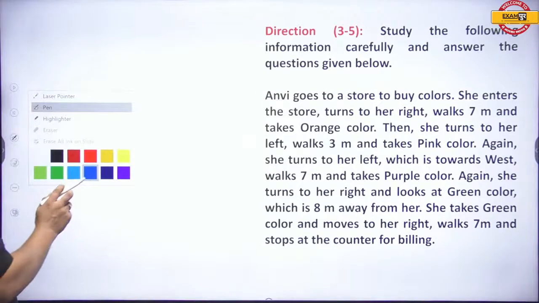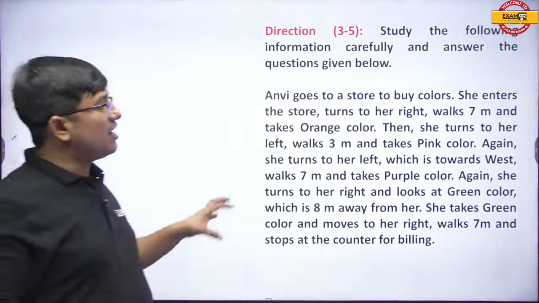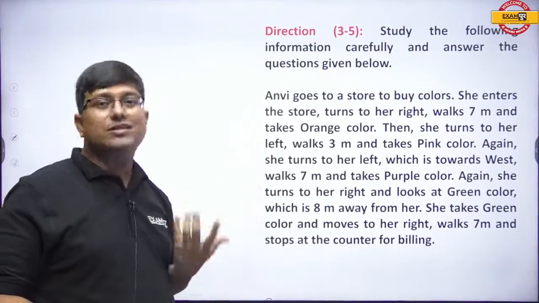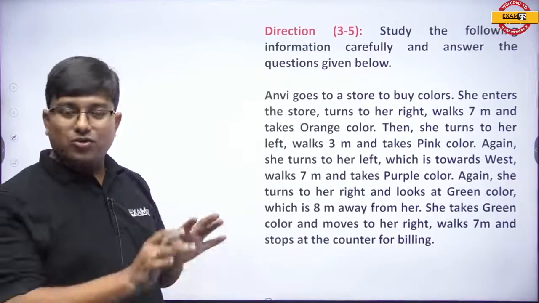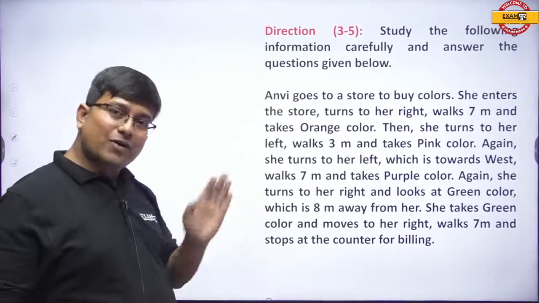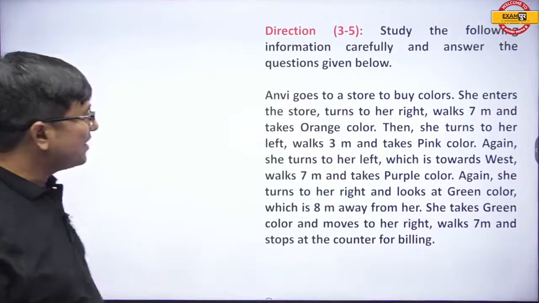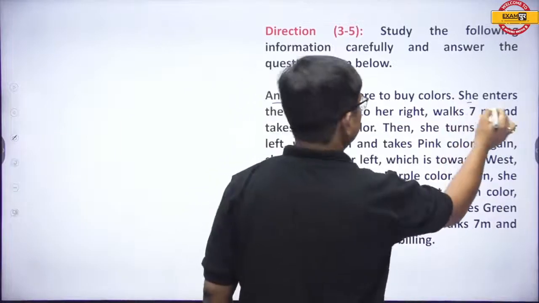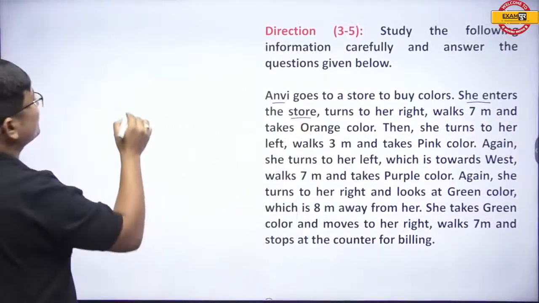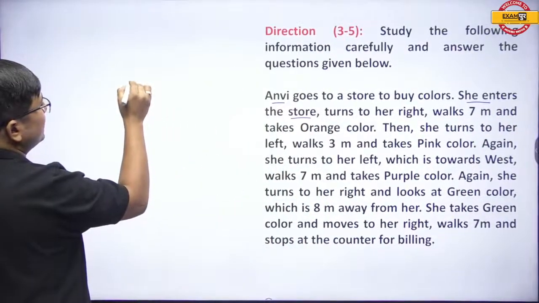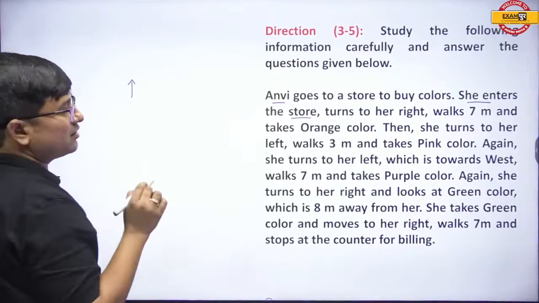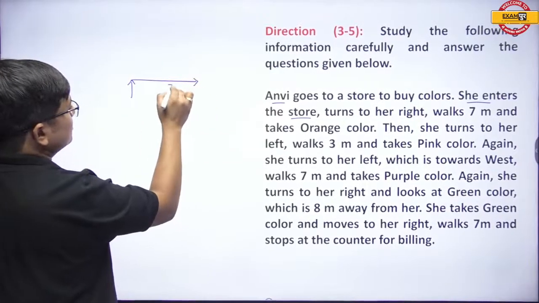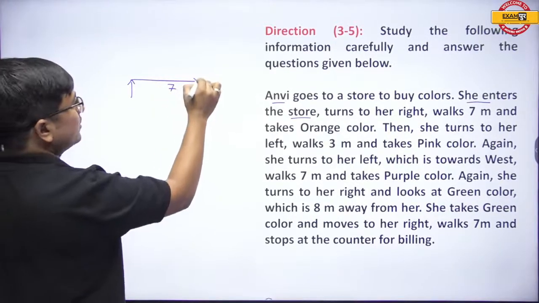Now see, my dear students, in the beginning it is not mentioned in which direction Anvi is moving. So do not worry, let us allow her to move in any particular direction. Anvi goes to the store to buy colors, and now she enters the store. Suppose she enters in this way. She enters the store, turns to the right, and walks 7 meters and takes the orange color.